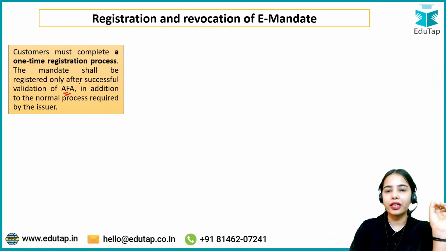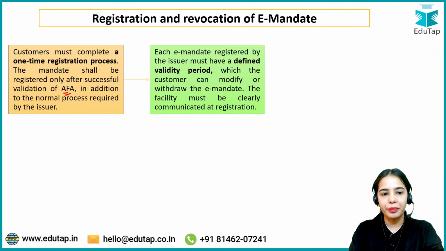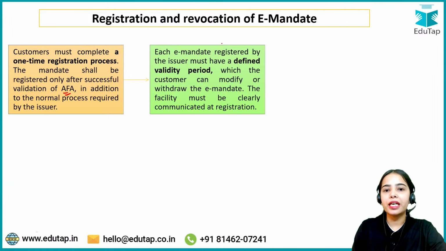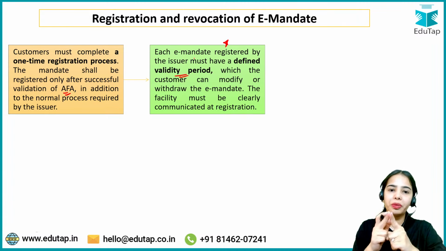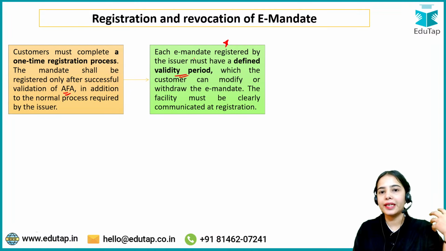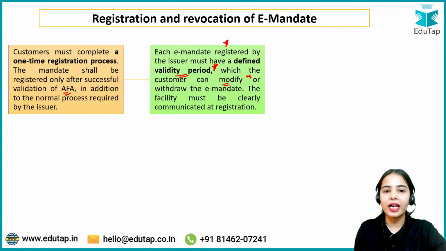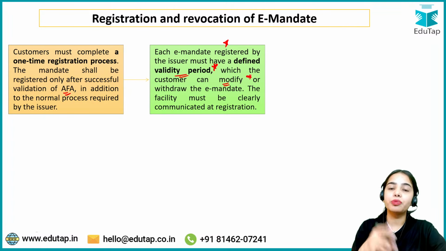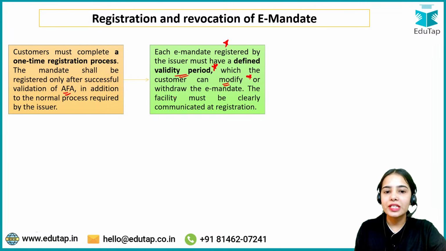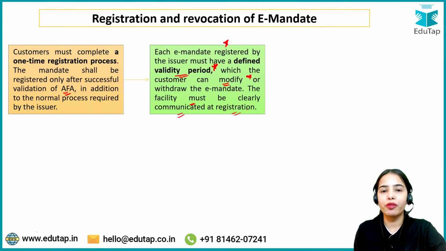Okay, so additional factor authentication can be your biometric or can be the OTP and such. Each e-mandate registered by the issuer must have a defined validity period. So there should be a defined validity period for the e-mandate. It can be like 1 year or 2 years, 5 years, which the customer can modify. Now the validity period for the e-mandate can be modified by the customer, as well as the customer can also withdraw the e-mandate. The facility must be clearly communicated at the time of registration, that the customer can withdraw the e-mandate as well as can modify the e-mandate also.